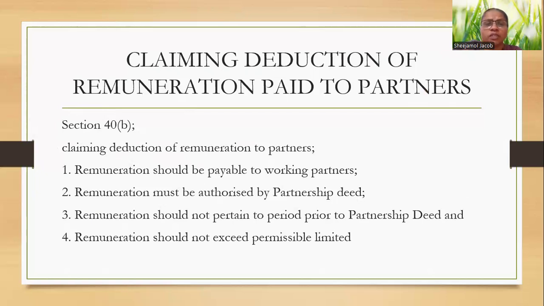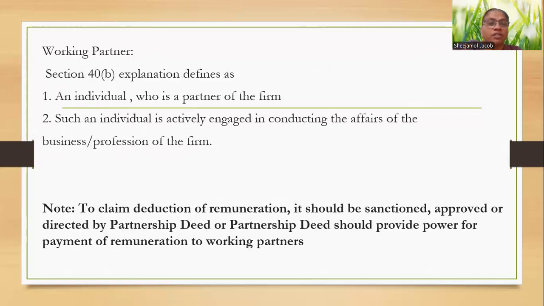How can they claim the deductions for remuneration? According to section 40B, remuneration should be payable to working partners only. Remuneration must be authorized by the partnership deed. Remuneration should not pertain to a period prior to the partnership deed, and should not exceed the permissible limit. A working partner means an individual who is a partner of the firm and is actively engaged in conducting the affairs of the business or profession of the firm.